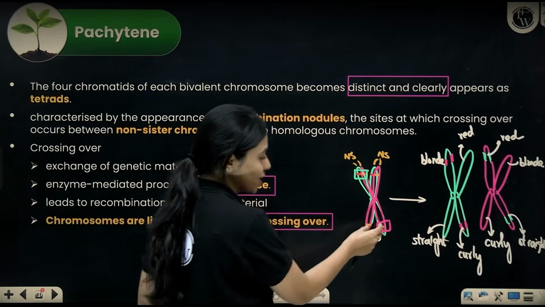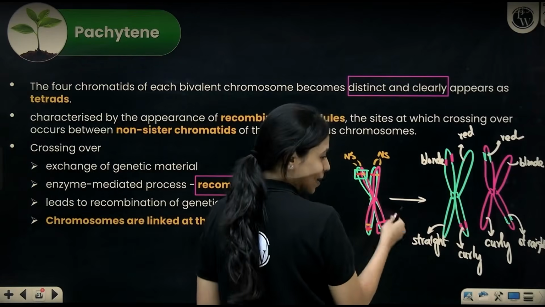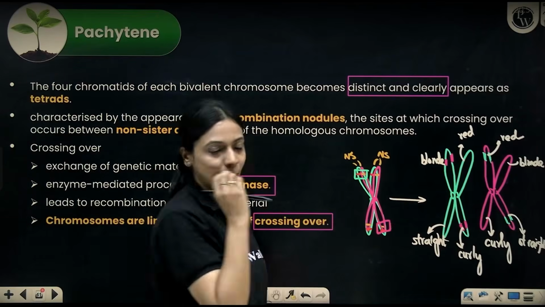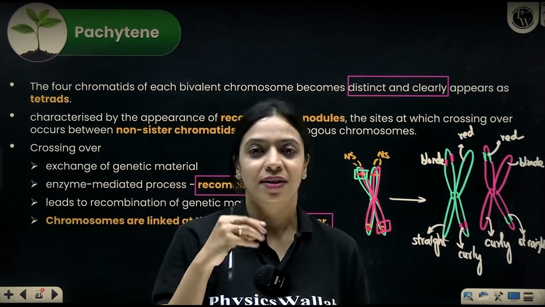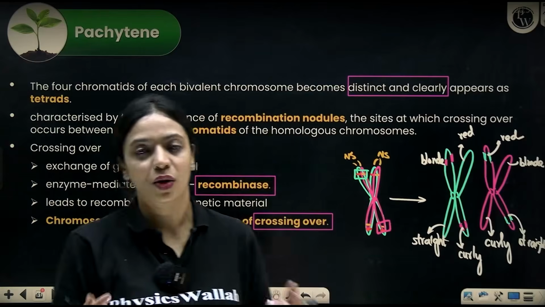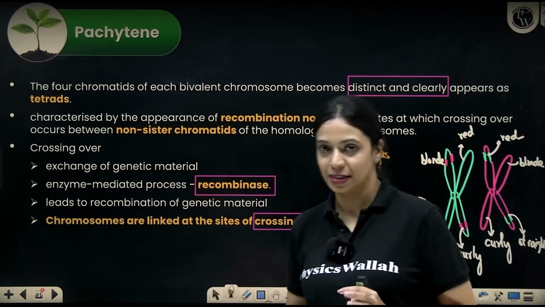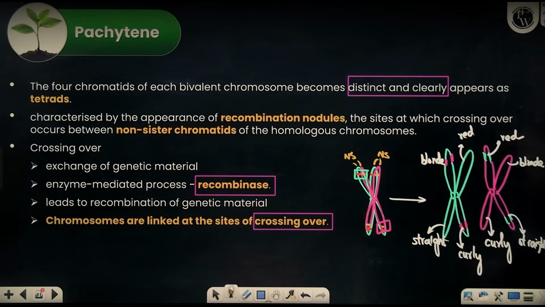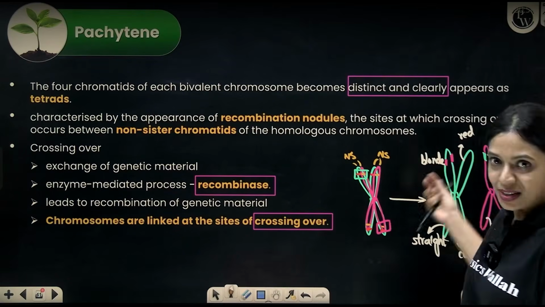Okay. So if crossing over did not happen at this place, at least some chromatids would have retained the parental combinations. Again, it depends from region to region wherever crossing over has happened. It will happen somewhat randomly itself. Okay. So I hope this has given you an idea how newer combinations can arise.